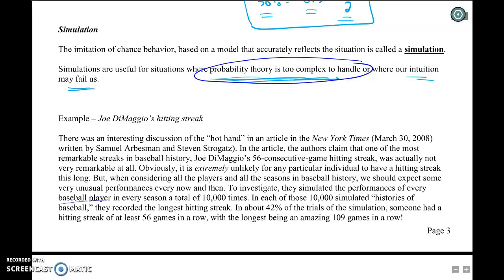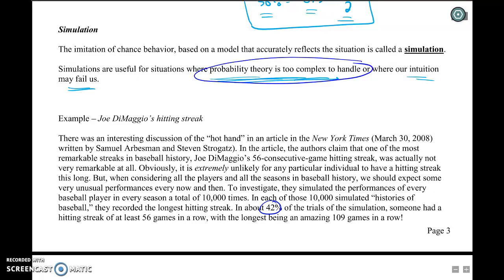So they looked at every baseball player, probably looked at their batting average and times at the plate, and they simulated 162 games a year for all 30 teams and every single player for all of the years. And they did that 10,000 times. So this is a really, really complex simulation. In each of those 10,000 simulated histories of baseball, they recorded the longest hitting streak, the longest number of games that a person got a consecutive hit.